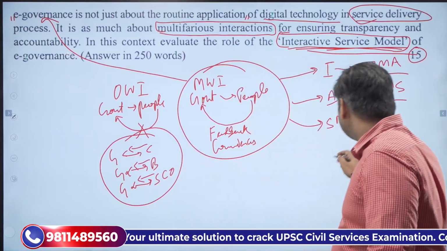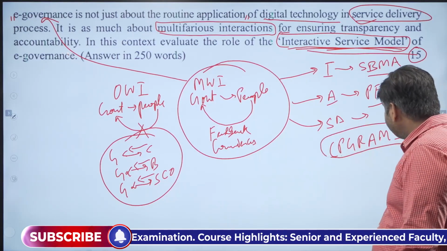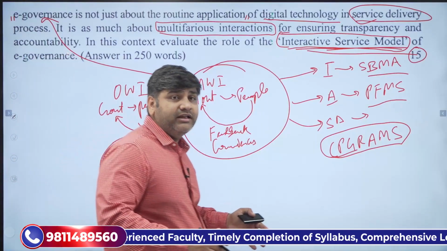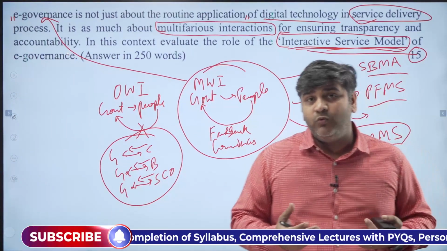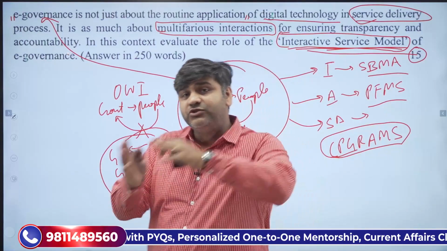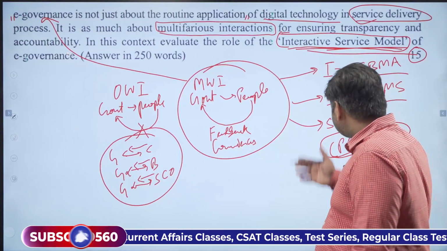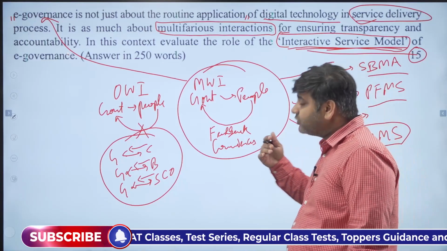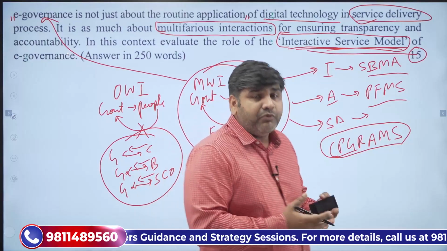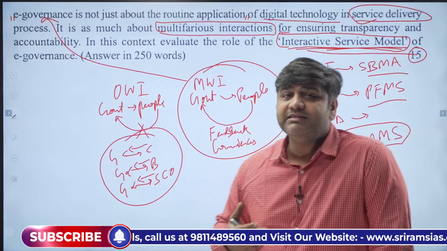There is also something called CPGRAMS, if you have heard of this: the Centralized Public Grievance Redress and Monitoring System. It is very important. It is a system where people who are the receivers of the services can put their grievances, which reach the government, and then the government responds accordingly. So this is something you can write in the body, and then finally in the conclusion, you can write about something broader, like the importance of providing this two-way or multi-way interaction. The importance is good governance.